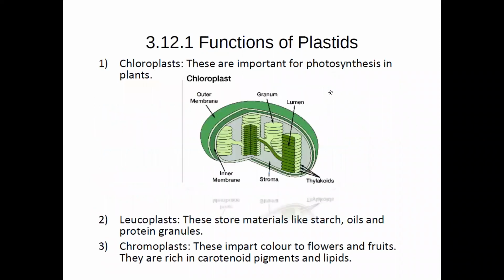Now coming to the functions of plastids. The most important function of the chloroplast is due to the presence of chlorophyll in it. Because chlorophyll is present in this type of organelle, it gives the important functionality of photosynthesis. Photosynthesis mainly occurs due to the presence of the chloroplast, and the leucoplasts store materials like starch, oils, and protein granules. Chromoplasts impart color, which I have already mentioned.